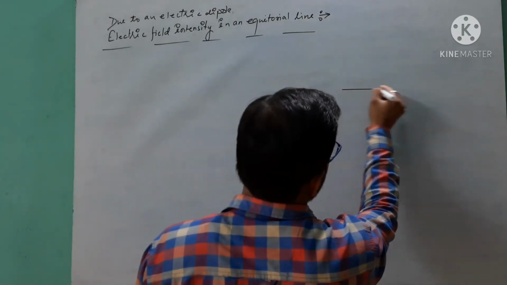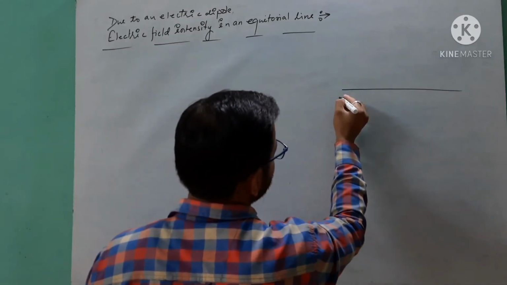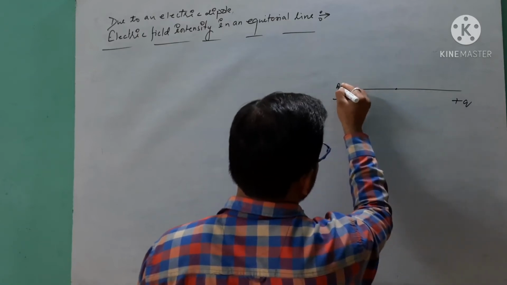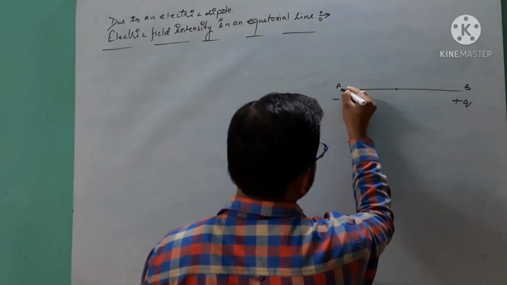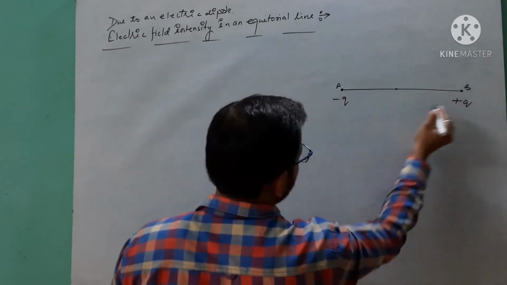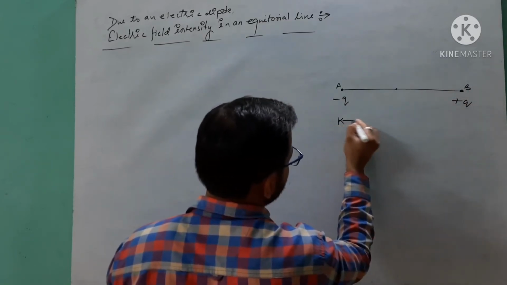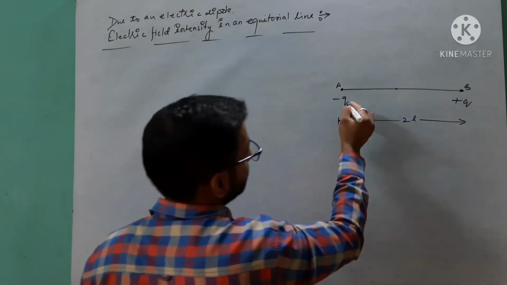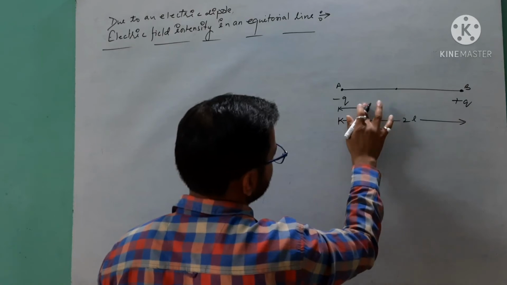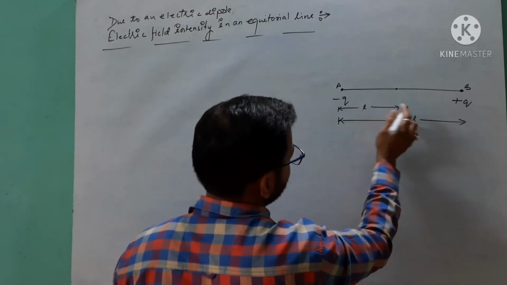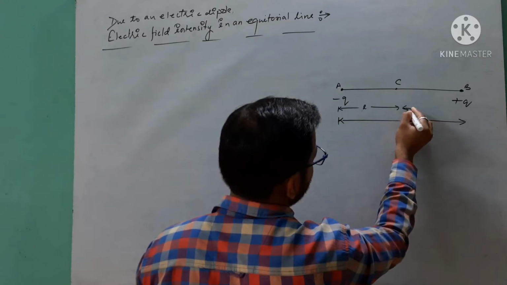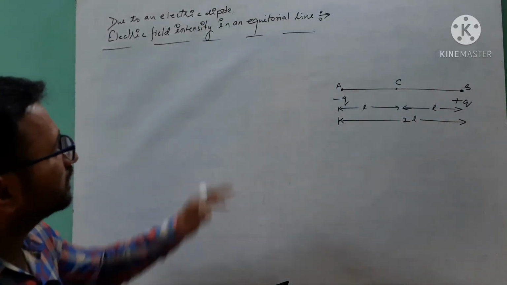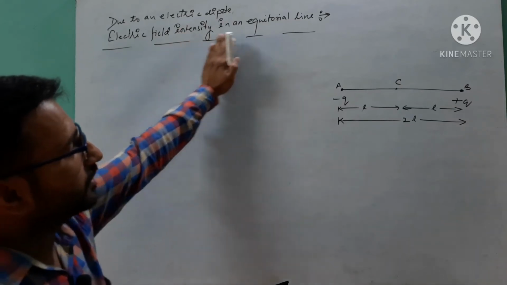So see, here we have again an electric dipole AB in which two charges minus q and plus q are separated by a small distance, which I am assuming here 2L, and half of the distance AB is equal to L, means it is 2L, half of it L and half of it also L. Now here we are calculating the electric field intensity for an equatorial line.